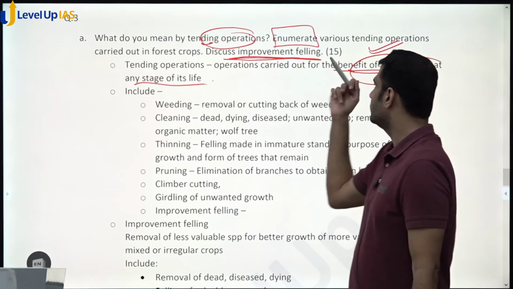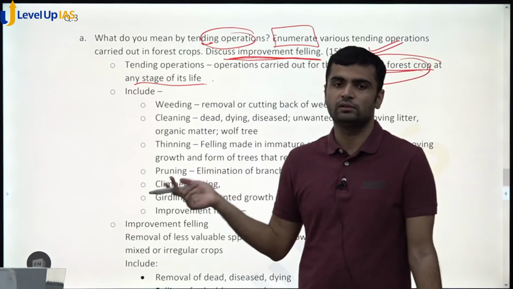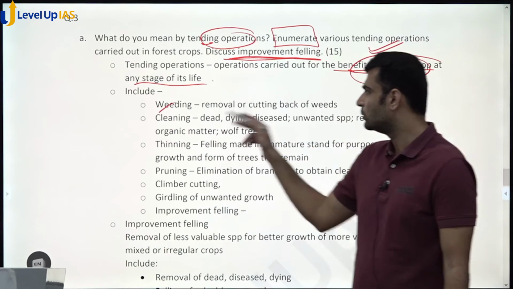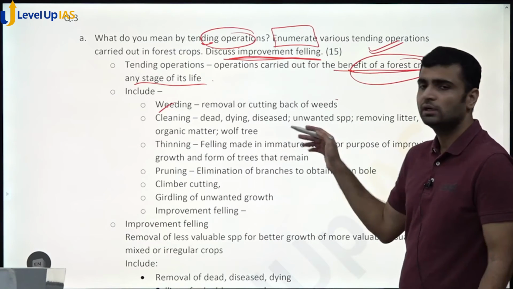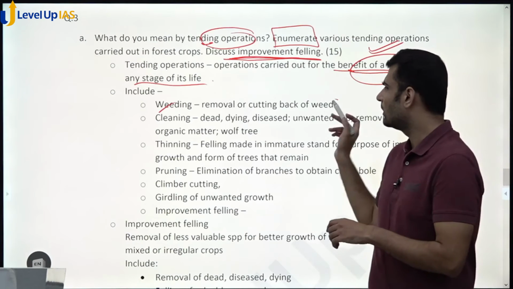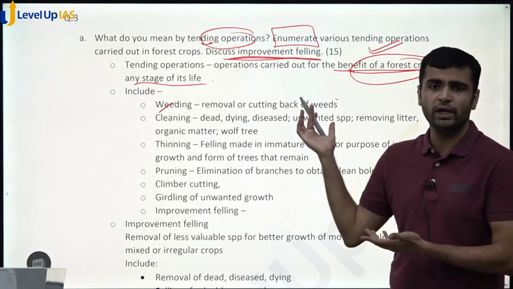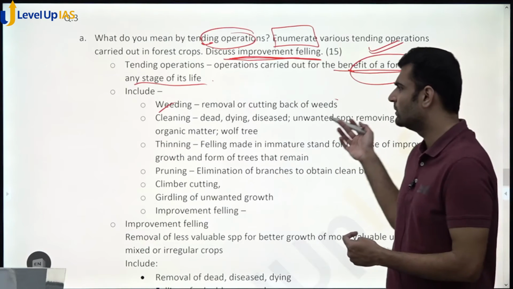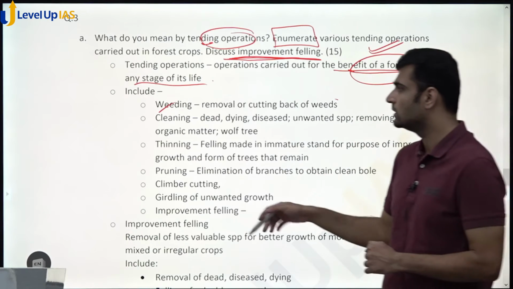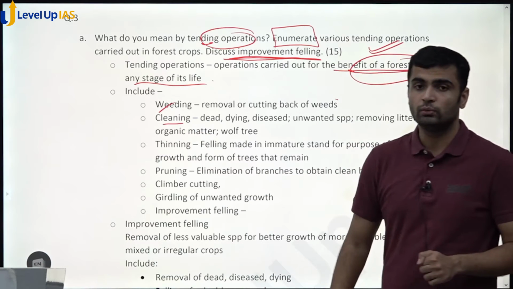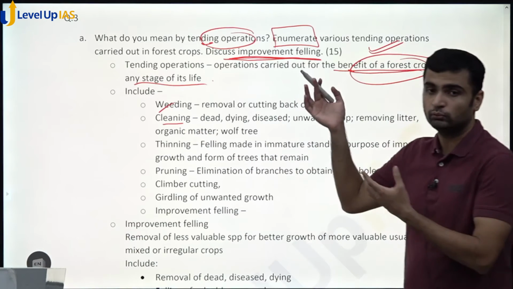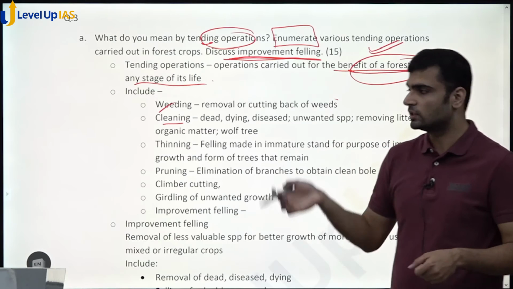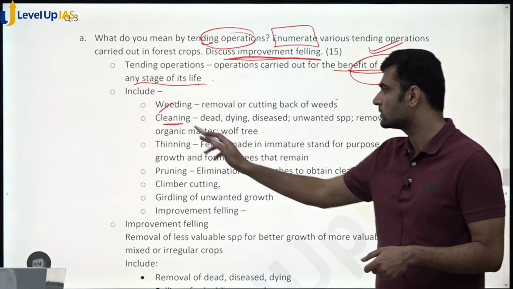And so the second part, enumerate. So what are these? These are weeding, simple removal or cutting back of weeds. Explain it in one line, or you can even write types of weeding here. So you have line weeding, you have ring weeding. That also you can mention if you have time and space. Then there are cleaning operations. So we remove dead, dying, diseased. What we do for selection forest, we do here in cleaning operations.